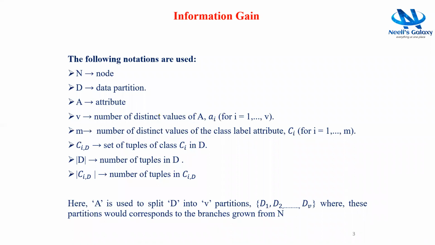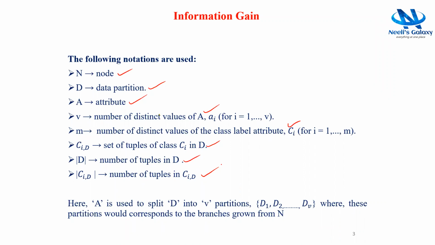The following notations are used, where N indicates node, D indicates the data partition, A indicates the attribute that is the splitting criterion, V indicates the number of distinct values of the attribute A, and M indicates the number of classes of the class labeled attribute. Ci,D is nothing but the set of tuples of the class Ci, |D| indicates the total number of tuples in the dataset, and |Ci,D| indicates the total number of tuples in the Ci,D partition.